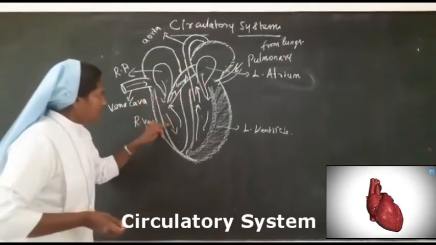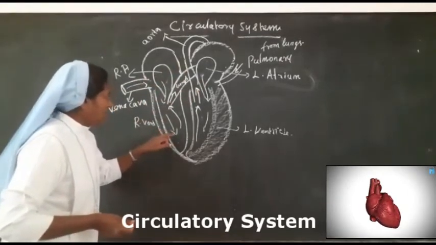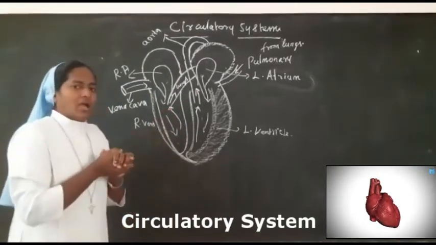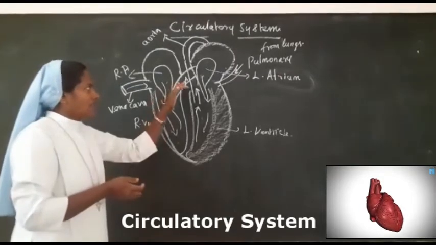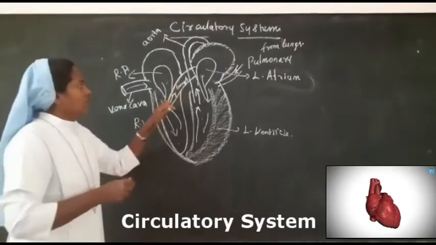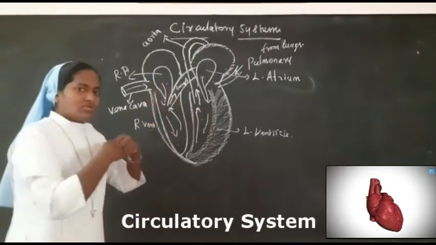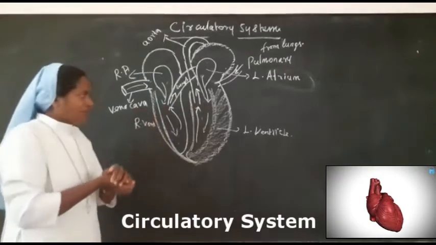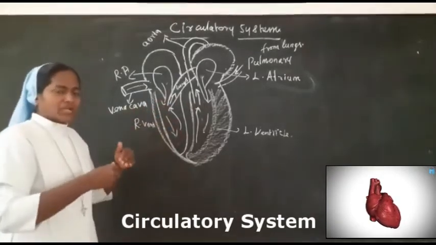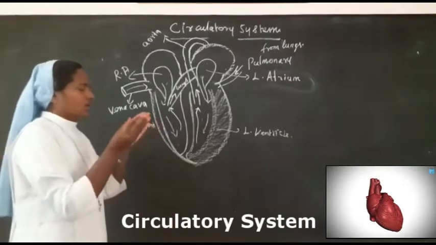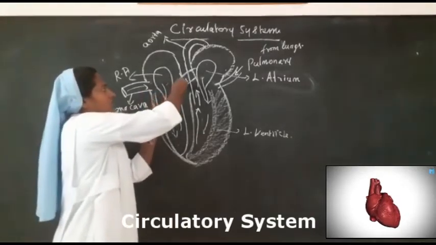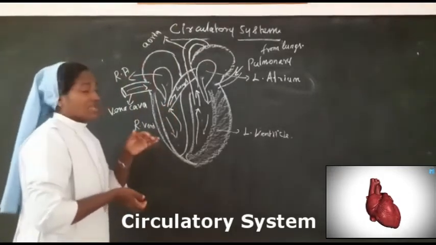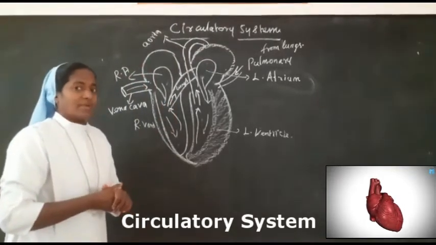Once the blood flows into the right ventricle, there is another valve called the semilunar valve. It allows the flow into the lungs through the pulmonary vessels, and once it has flowed, it also closes. It has the same role, to prevent the blood from coming back into the right ventricle. So the valve is kept closed so that the blood that goes to the lungs reaches the lungs. Okay. So this is the circulatory system. In another class, we will see the types of circulation.